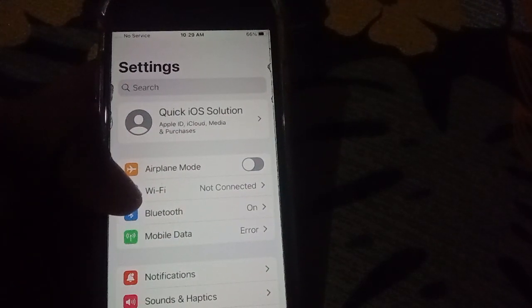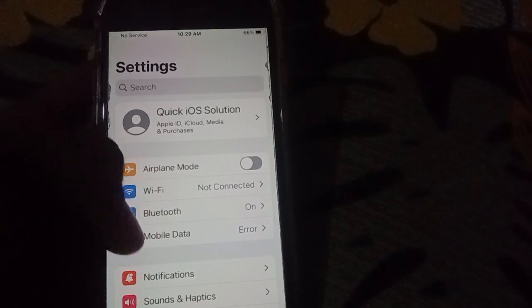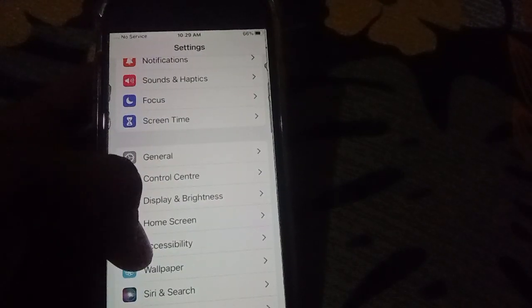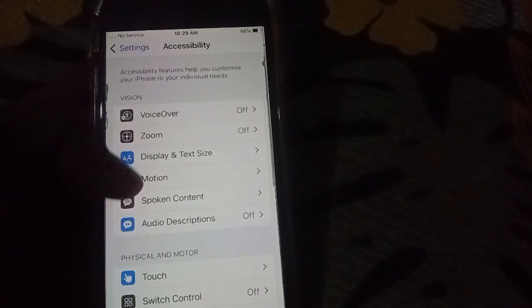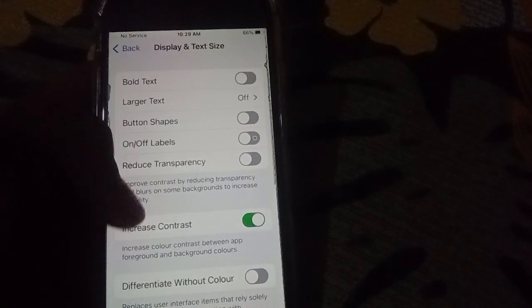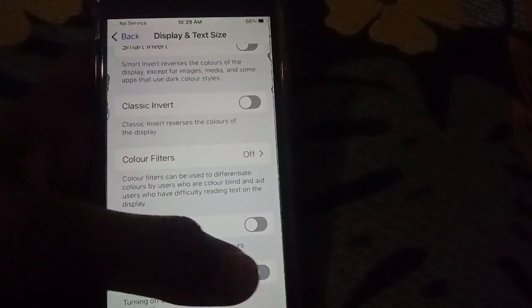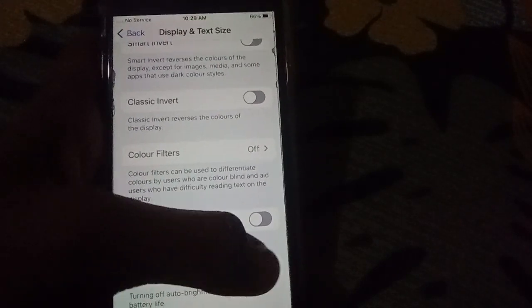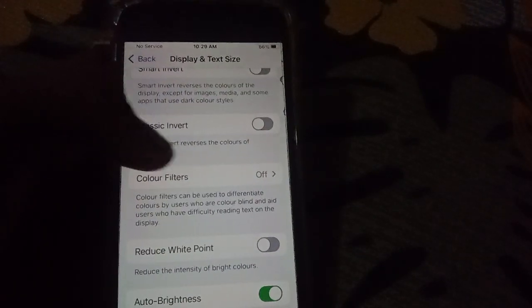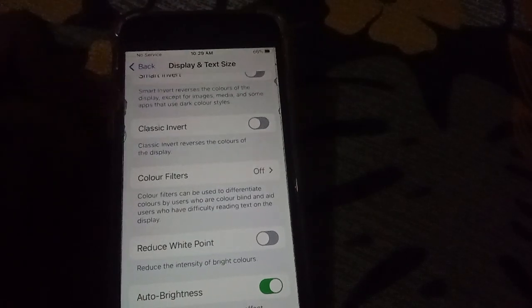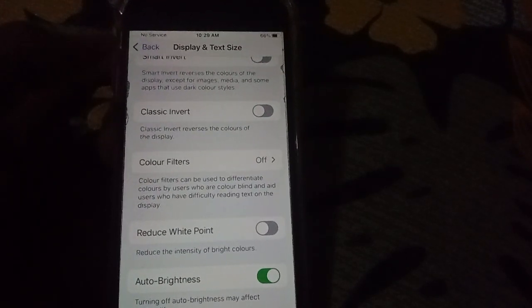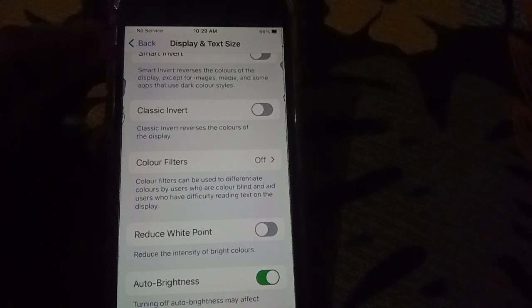Reopen the Settings again and click on Accessibility, then click on Display and Text Size and scroll up, then click on Auto-Brightness and turn it on, and your problem will be fixed. It works 100% on your iPhone.